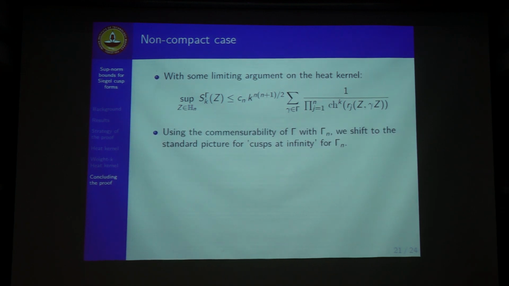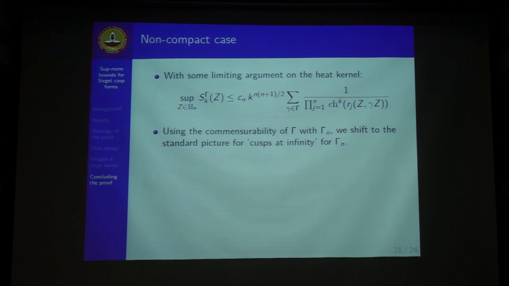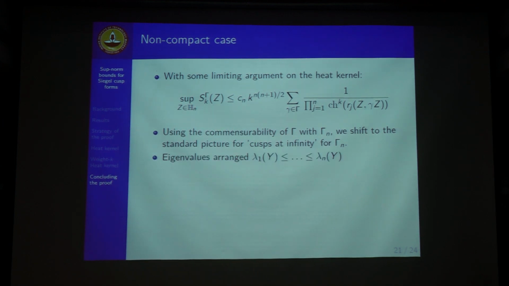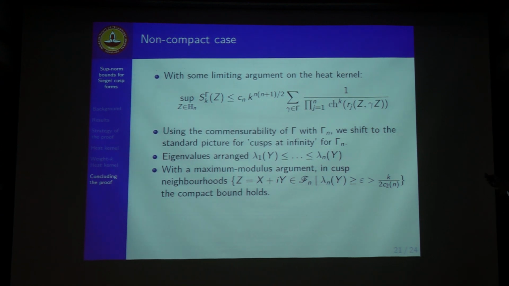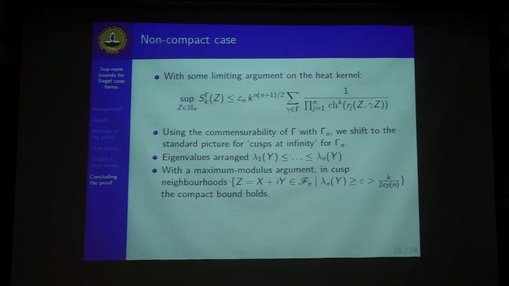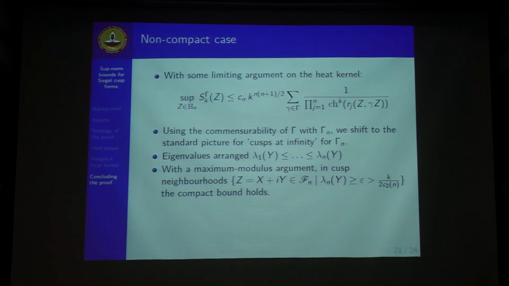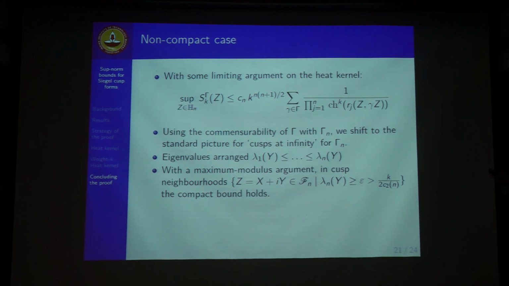Because our arithmetic subgroups are commensurable with the Siegel modular group, we now focus on one particular cusp, which we can take as the standard picture for cusps at infinity. For the arranged eigenvalues, we take a neighborhood of the cusp where the highest eigenvalue is greater than some epsilon. With a maximum modulus argument, we can show that in that neighborhood the maximum is actually obtained at the boundary of this neighborhood, which gives λ_n y less than epsilon.